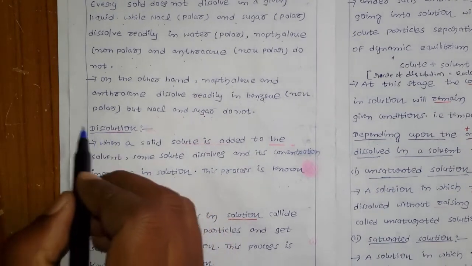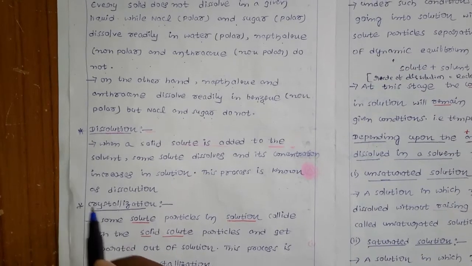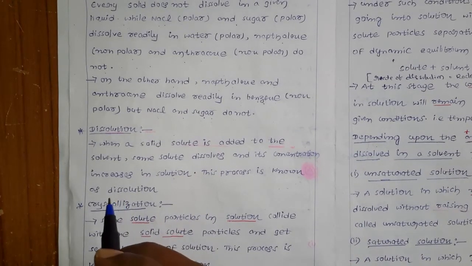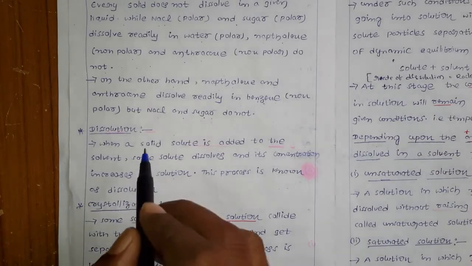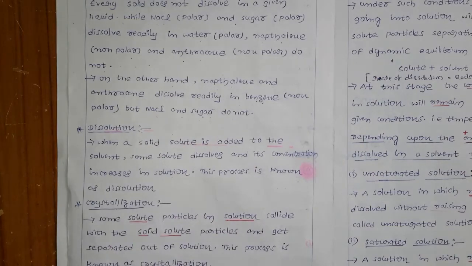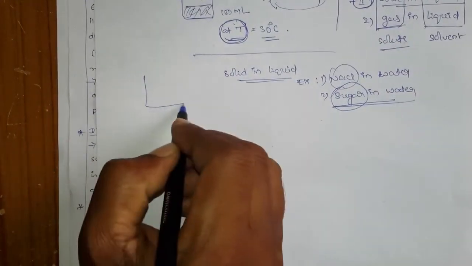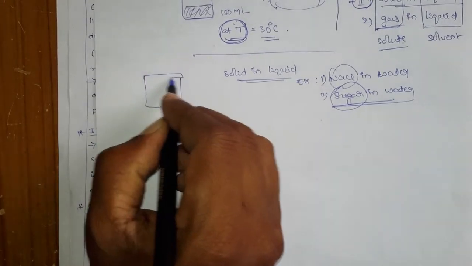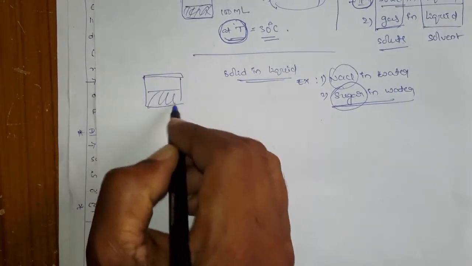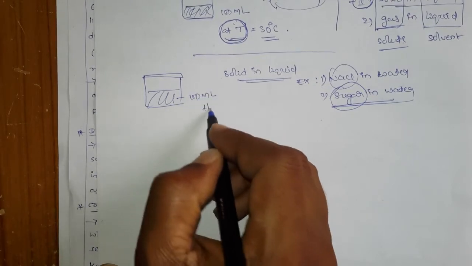The first term is dissolution and the second term is crystallization. What is dissolution? You know what will happen when you take some amount of water; let us assume this is 100 ml of water.